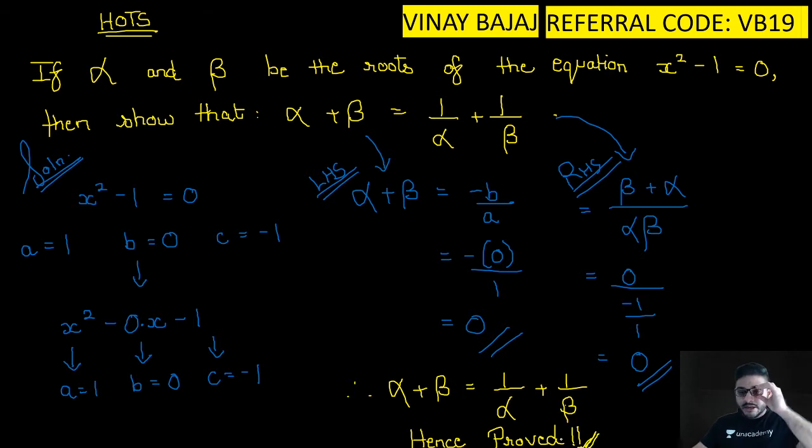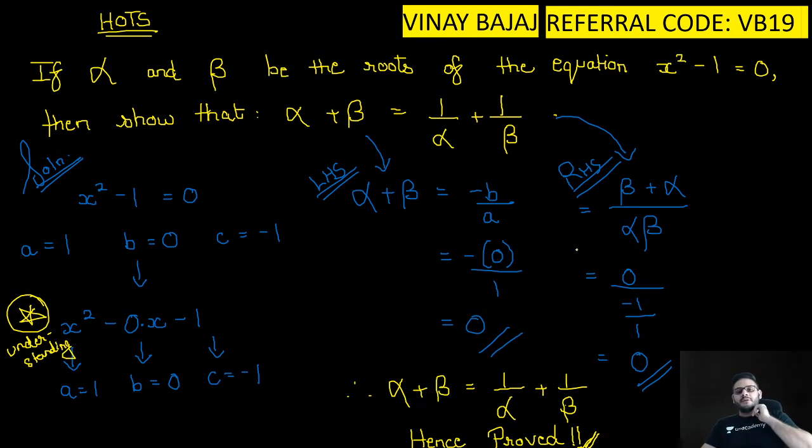Did everyone understand the sum? What I've tried to do is simply, alpha beta are the roots of the equation. Find out the value of a, find out the value of b, find out the value of c. This x square minus 0 into x step is not important for you to do, just for understanding purposes, that where b is 0 comes from.